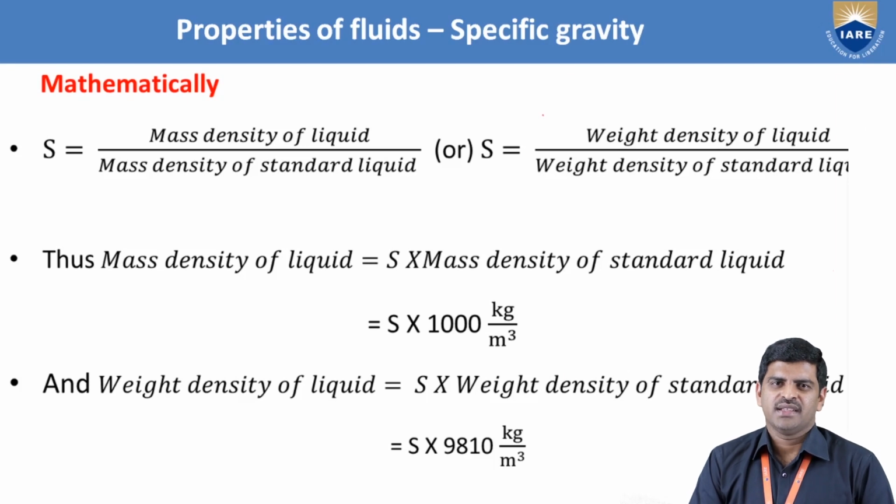Another advantage of specific gravity is that it can be useful for estimating the mass density or weight density of an unknown liquid, provided the specific gravity is known, as shown in the formulas.